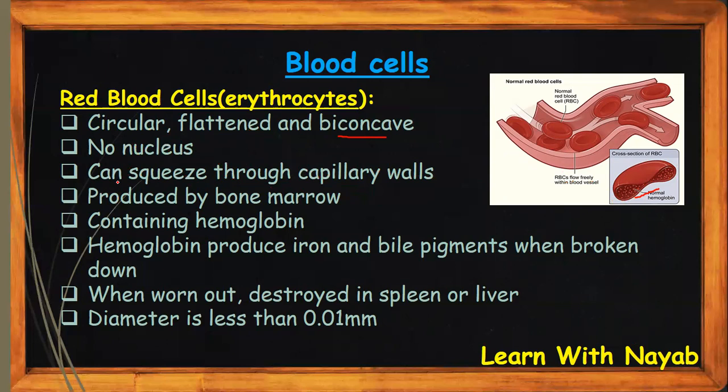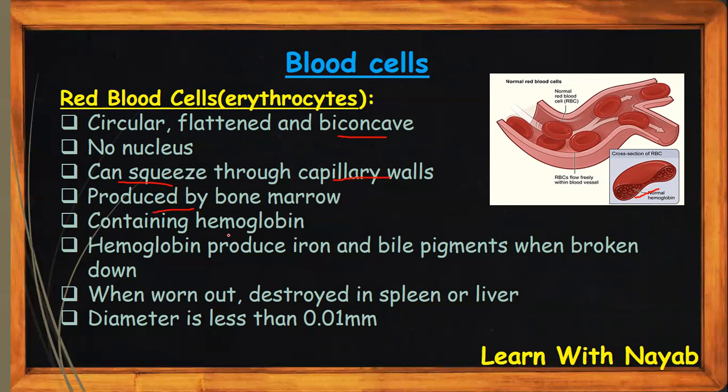Red blood cells can squeeze through capillary walls. They don't have a nucleus, so they can squeeze through capillary walls easily. And they also change their shape a little bit when they're squeezing through the capillary walls. They are produced by bone marrow, the substance which is present in bones.